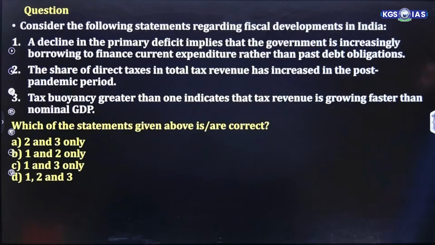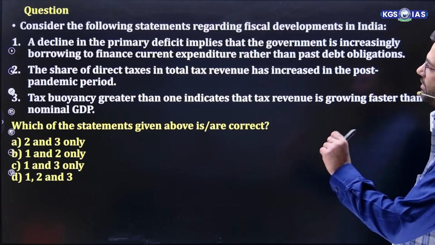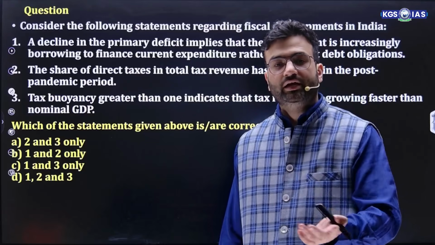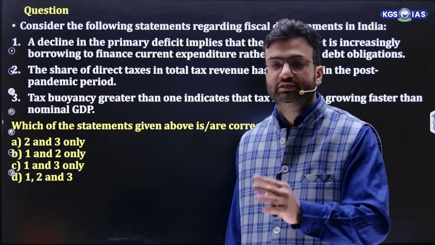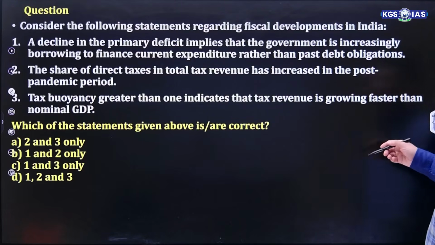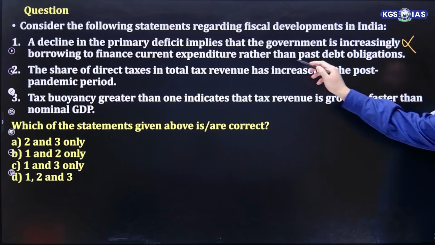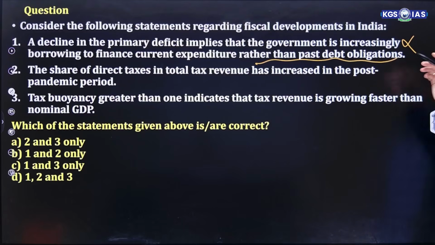Moving to the next question. Consider the following statements regarding fiscal developments in India. A decline in primary deficit implies that government is increasingly borrowing to finance current expenditure rather than past debt obligations. It is reverse actually. A decline in primary deficit implies that government is fulfilling its past debt obligations and is now not borrowing more for current expenditure. This is a wrong statement.